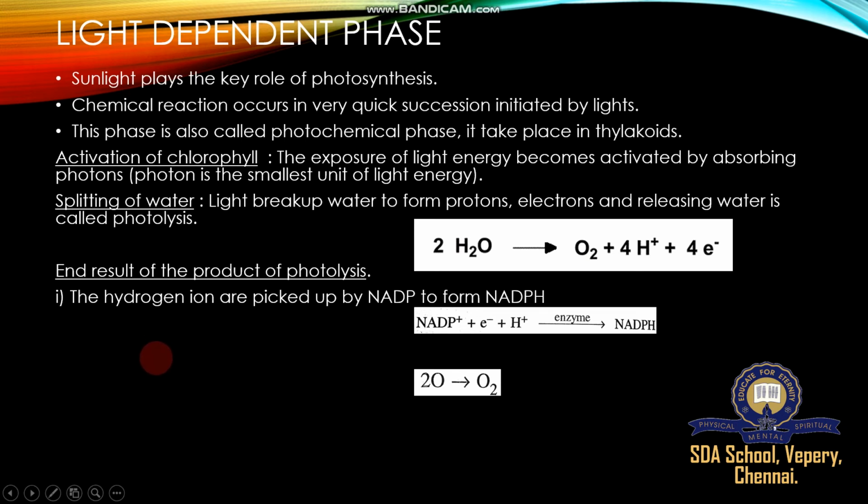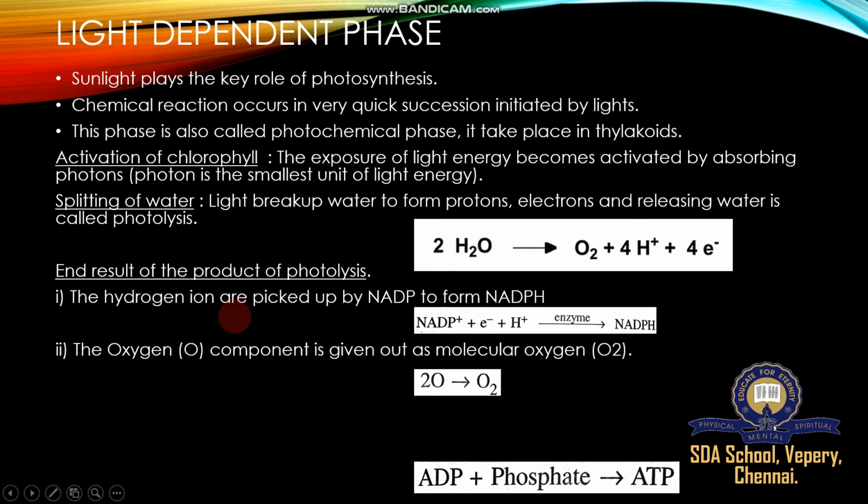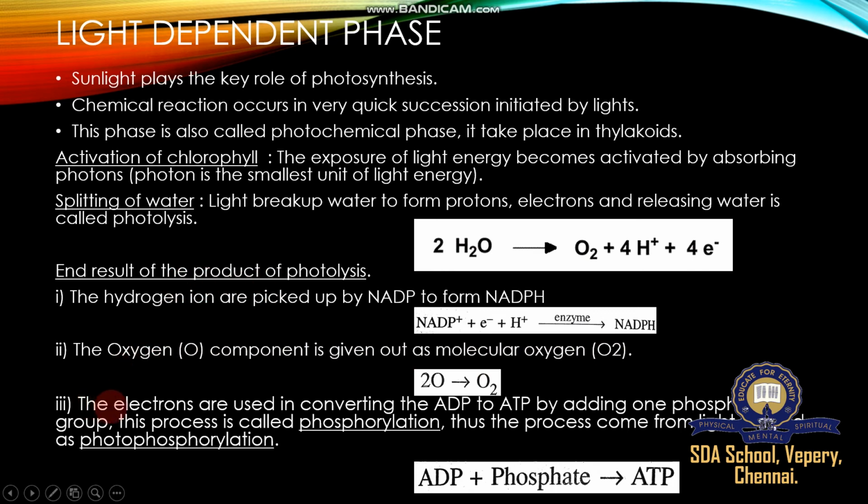Please concentrate more. Second, the oxygen is given out as molecular oxygen, O2. It is in a composed form. O2 is a very important product of photolysis. Then third, the electrons are used in converting ADP to ATP. What is ADP? Adenosine diphosphate; ATP is adenosine triphosphate. By adding one phosphate group, this process is called phosphorylation. So what is phosphorylation? ADP converted to ATP.